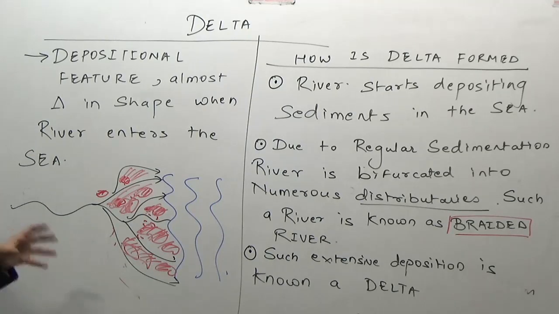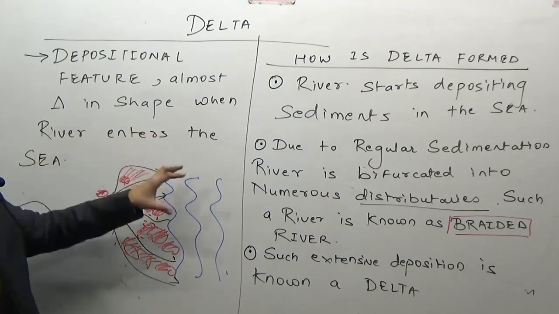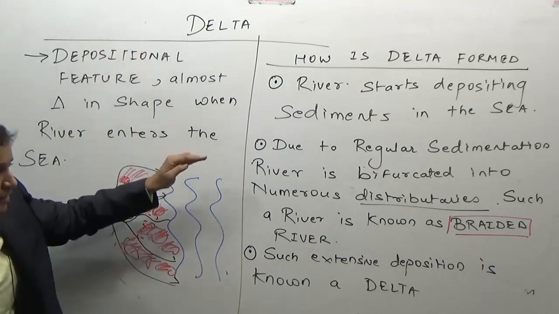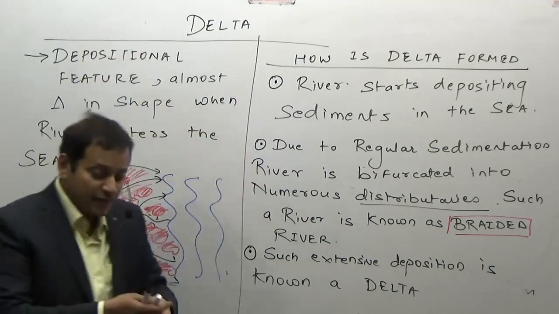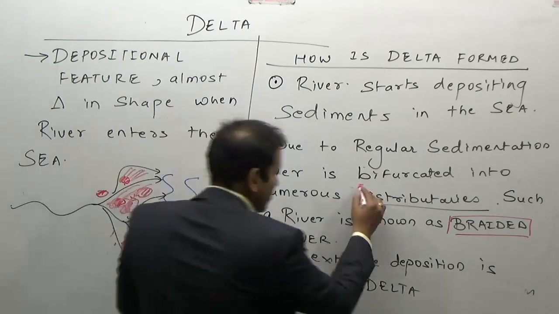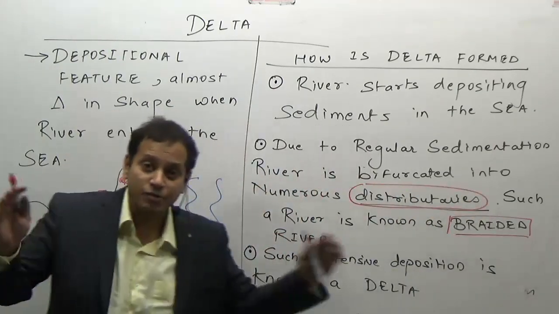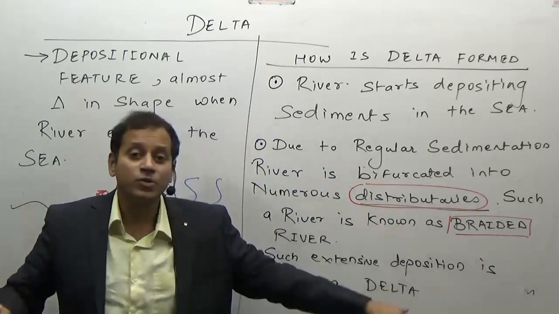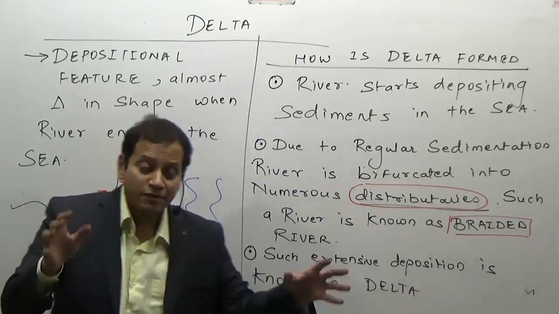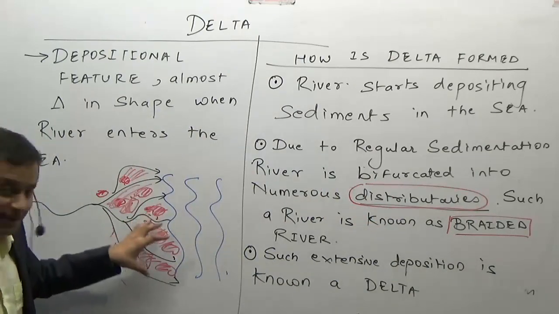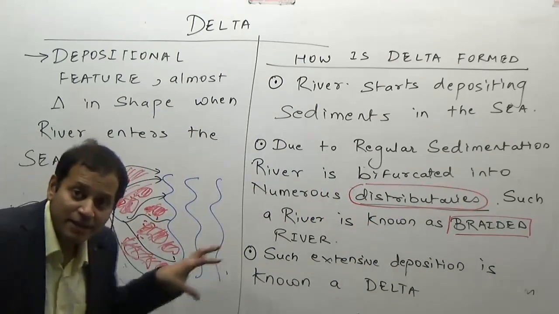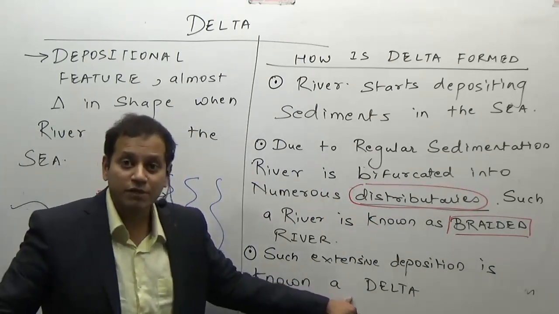So how is a delta first formed? The river starts depositing the sediments into the sea. Due to the regular sedimentation, the river is bifurcated into numerous distributaries. So as a result, we say the river is bifurcated into numerous channels. Such a river is known as a braided river. Over a period of time, the deposit will get cemented and compacted, resulting in the formation of a delta.